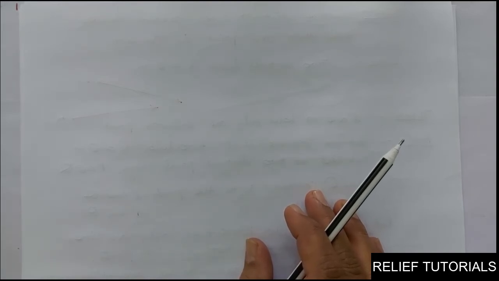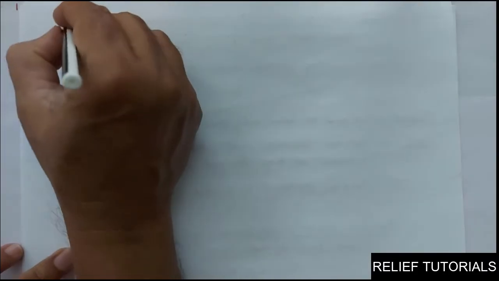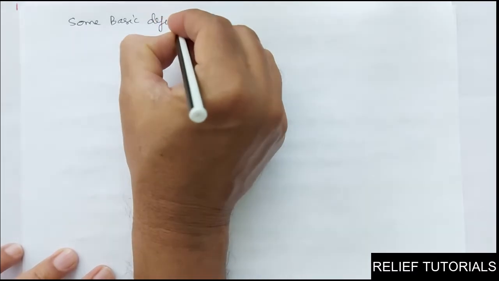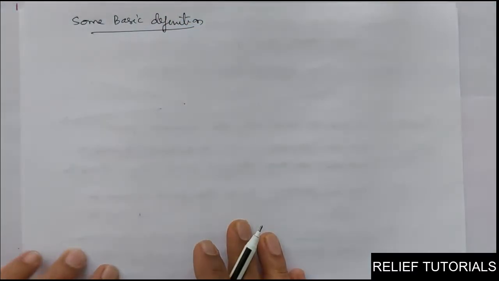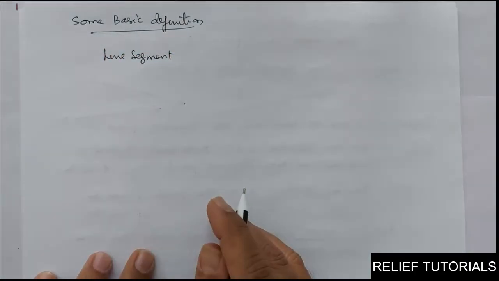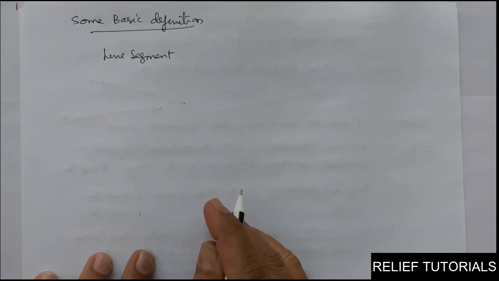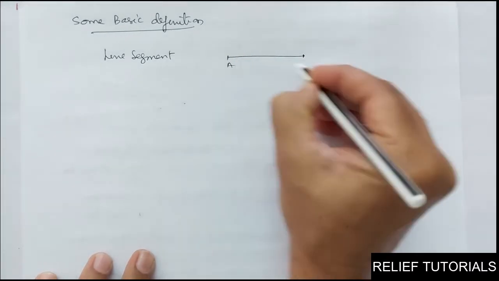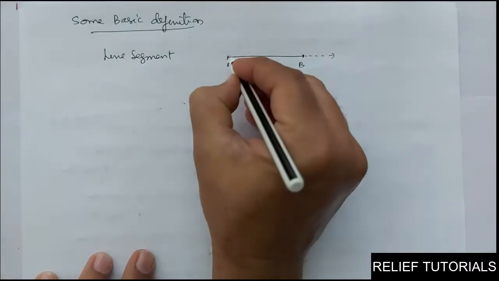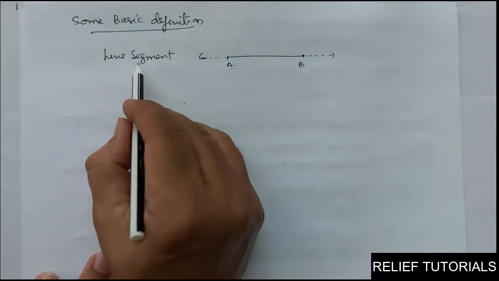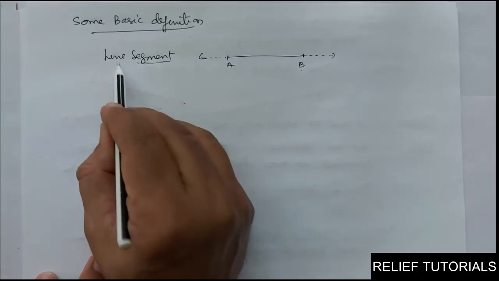Now we will discuss some basic definitions. See, this is not mentioned in your textbook even though. If I say line segment, we'll discuss this line segment. A part of a line which is bounded by two distinct points is called a line segment. So a line segment is nothing but a part of a line. See this A, B. I can extend this way so it will become a line. So this line segment AB is a part of a line. As a result, it is called a segment of a line. Segment of a line means part of a line.